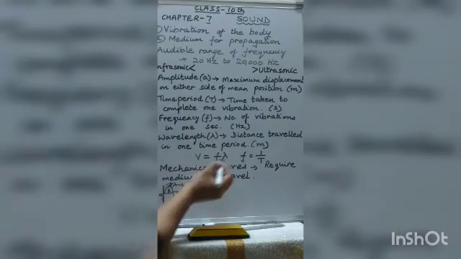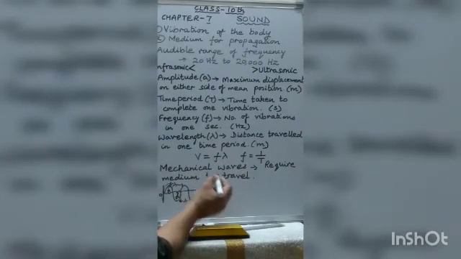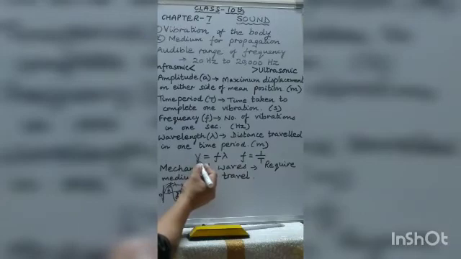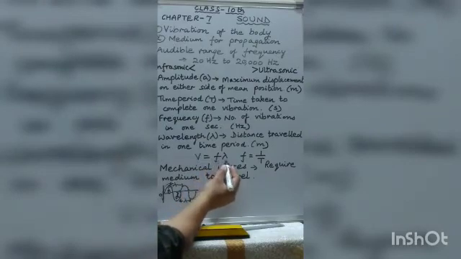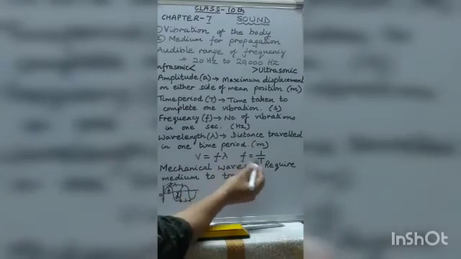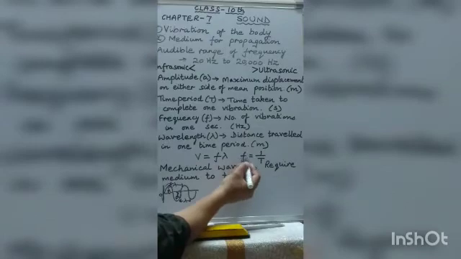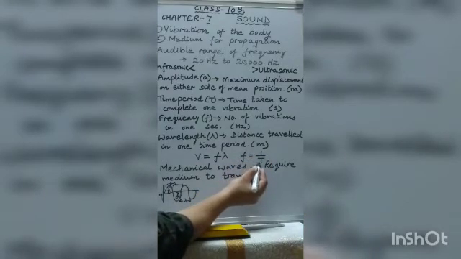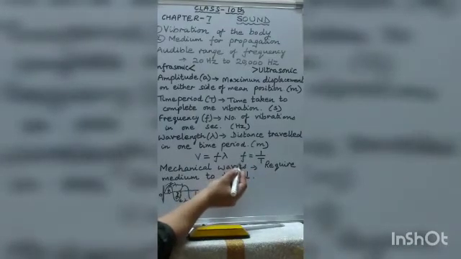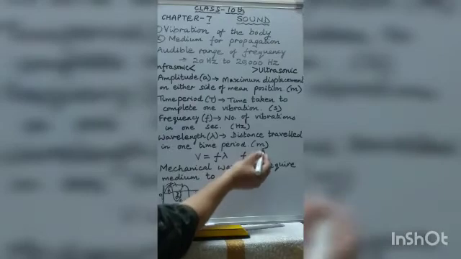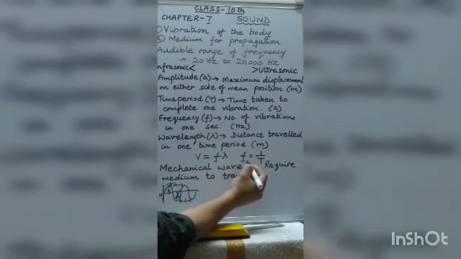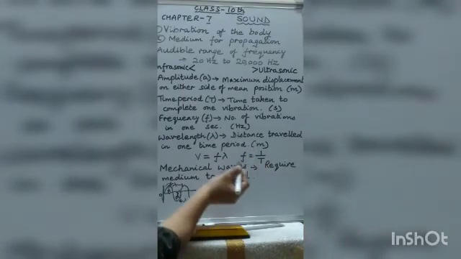And the distance travelled by the wave in 1 second, that is called the velocity of the wave. And the velocity, frequency and wavelength are related as V equals F lambda. And how are frequency and time period related? Frequency equals 1 upon T, because T is the time taken to complete one vibration, and frequency is the number of vibrations completed in 1 second. So F becomes 1 upon T, or T becomes 1 upon F.